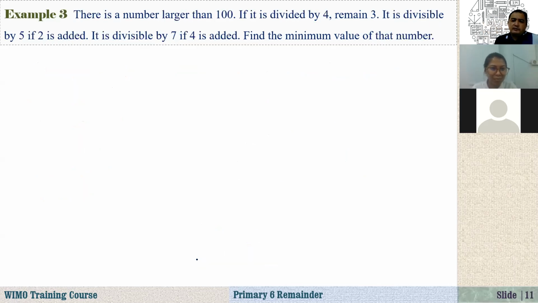Another example about this, would you like to read it? There is a number larger than 100, and n is divided by 4, remainder 3, or 5, and the remainder.